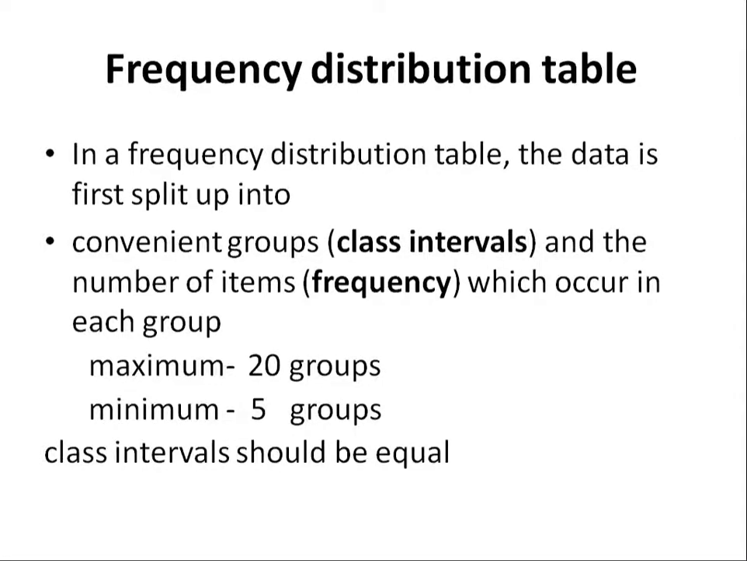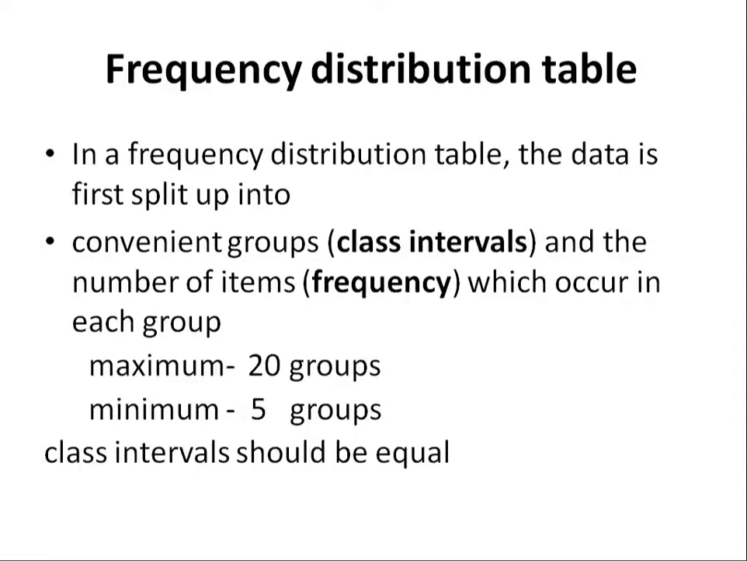In a frequency distribution table, the data is first split up into convenient groups called class intervals, and the number of items, the frequency, which occur in each group. Maximum we can take 20 groups and minimum 5 groups. Class intervals should be equal. So what are these things?